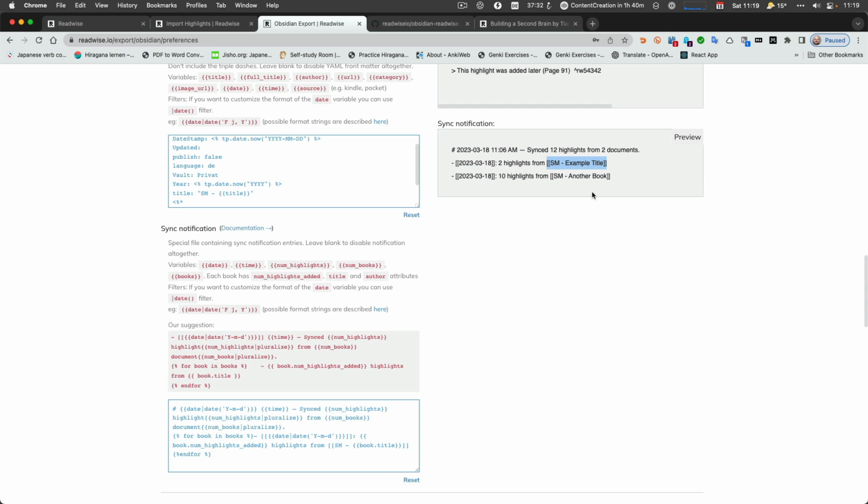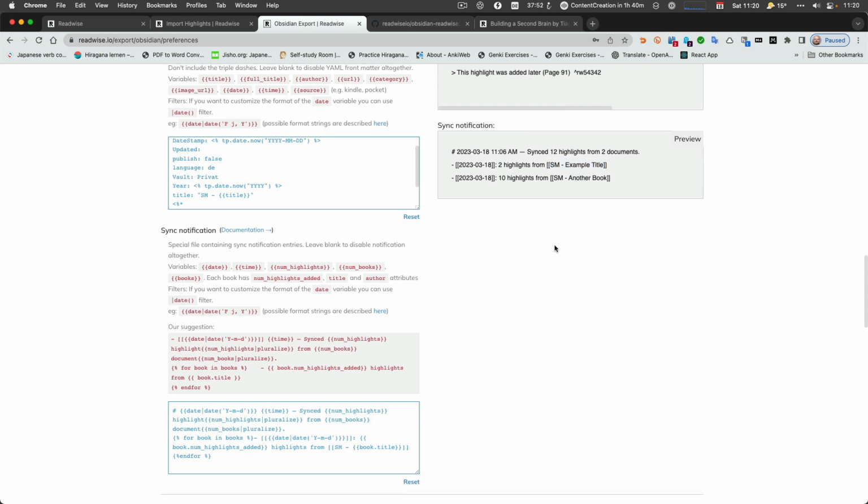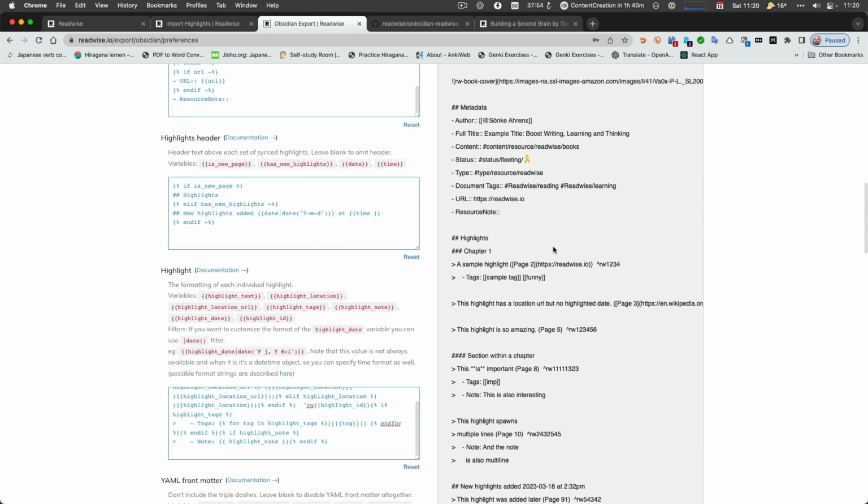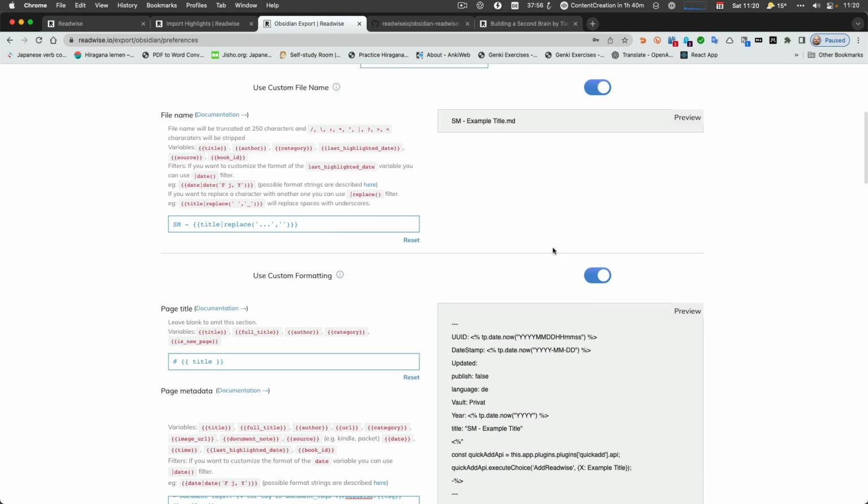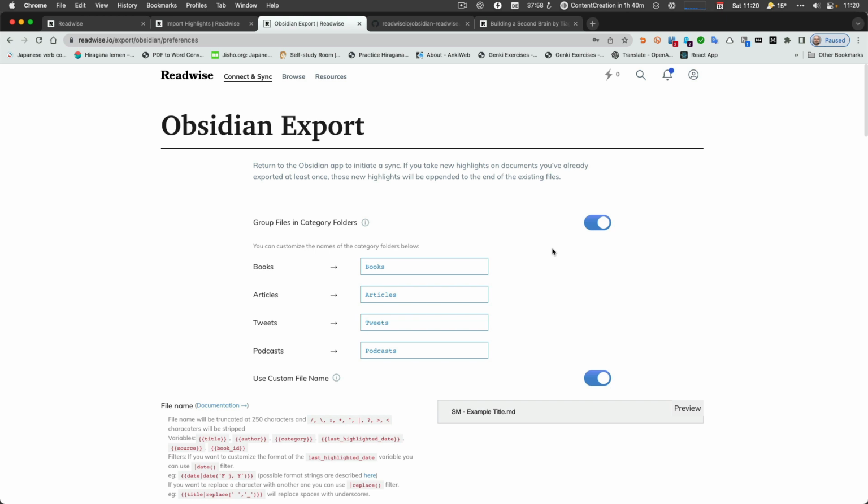I don't really need that because I also use the list modified files plugin, which is doing it automatically. Any change to any file is being tracked. But if you don't have that, you can use that to create a nice graph. See, okay, I updated so many highlights on this date to this page and so on. I find it interesting. So that's it from the configuration side, right?